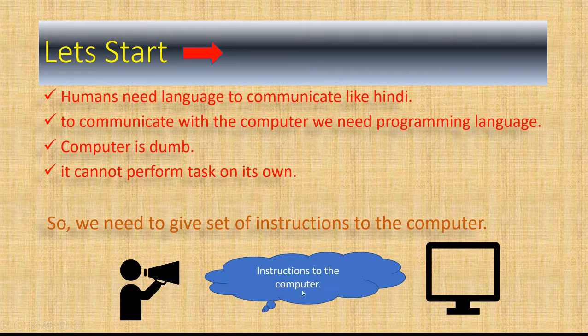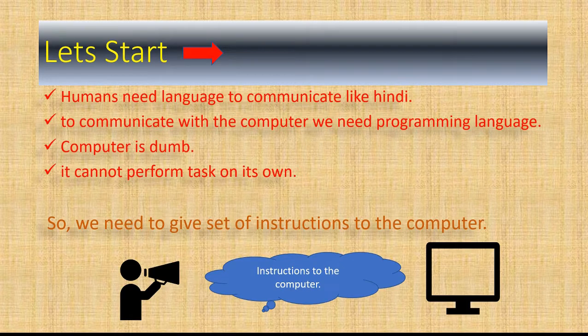The user is giving instructions to the computer, and the computer will take and understand this set of instructions, and based on those instructions the computer will perform all the tasks. So this is how the user communicates with the computer, or the interface between user and computer takes place. A set of instructions is very important if we want the computer to do some task.